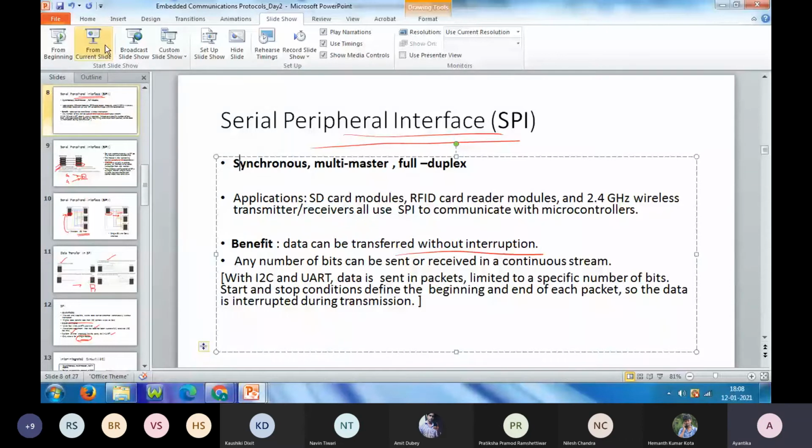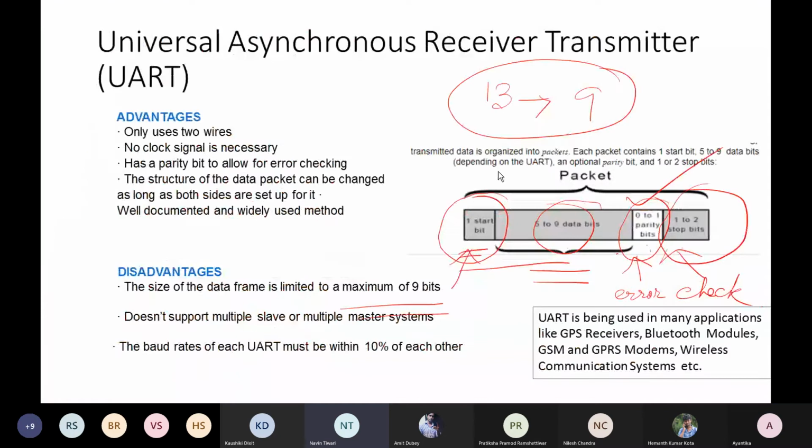Ma'am, in UART, you said they don't share a clock line, right? But then how do they agree on a bit duration if they don't share a clock? No, bit duration is predetermined, defined by the protocol. But what I am talking about is the synchronization. For synchronization, they are actually adding some extra bits when the clock is not there. That is a general convention you can see in different asynchronous protocols.